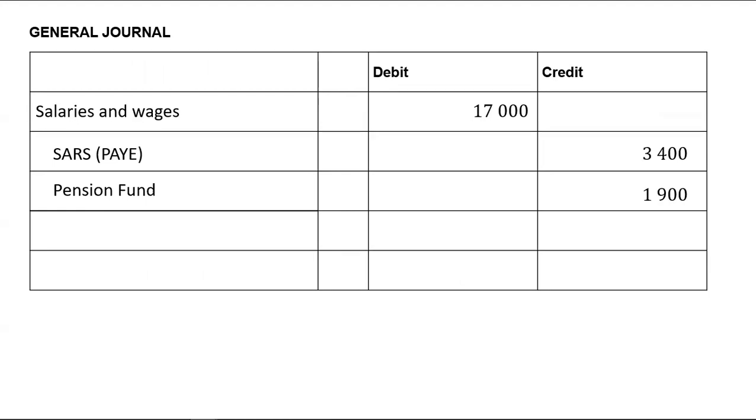All the accounts we are crediting are your current liabilities, as you were told that these amounts will only be paid in the next financial year, including what is due to the employee, which is credited for salaries, and that will be 11,700. If it's still owed, that's why we're crediting it. That is because it's a current liability.